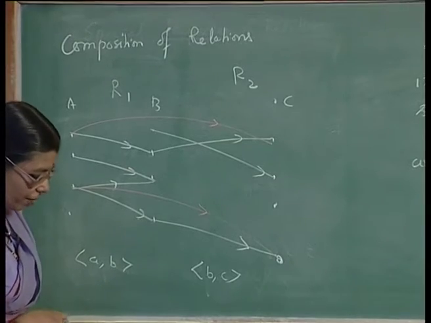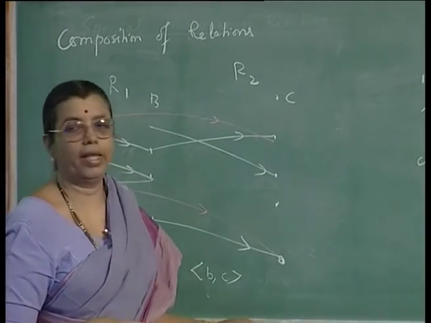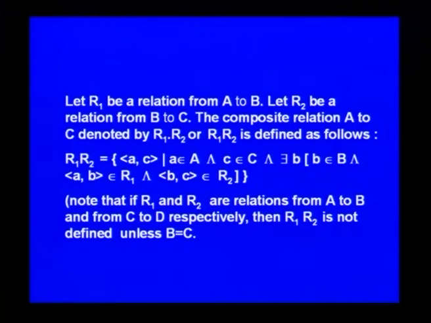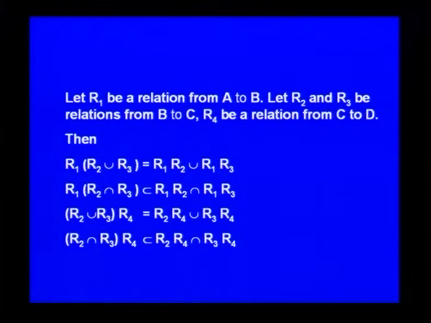With composition of relation, we have several theorems. We shall see what they are. Let R1 be a relation from A to B, and R2 and R3 be relations from B to C. R4 is a relation from C to D. Then you have the following results. R1 composed with (R2 union R3) is equal to (R1 R2) union (R1 R3).